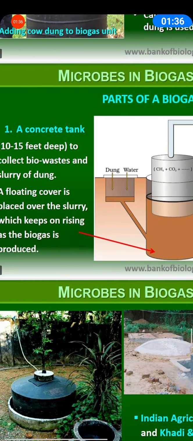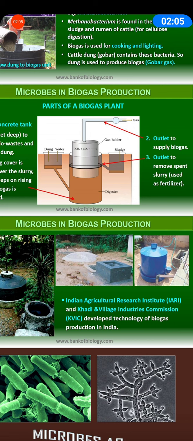Now, listen carefully. In the next diagram also, the technology of biogas production was developed in India mainly by the efforts of IARI, Indian Agriculture Research Institute, and Khadi Village Industry Commission, KVIC. Already several thousands of family-sized biogas plants and several hundred community gas plants are in operation in India, which is used for cooking, lighting, for power, for running tube well.